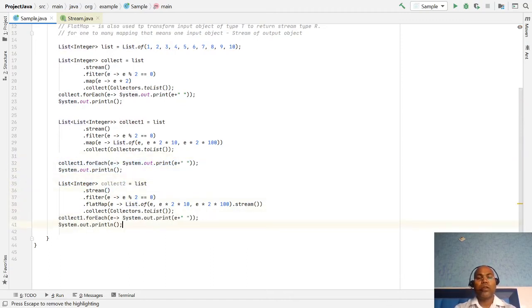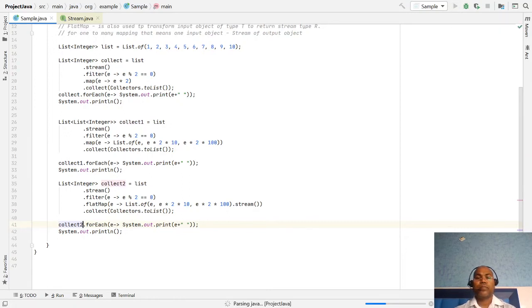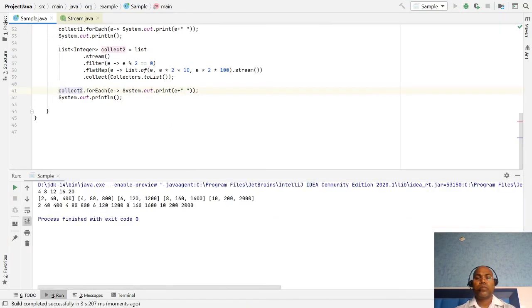If you just run it again, collect, and you notice here your original map function takes one input.